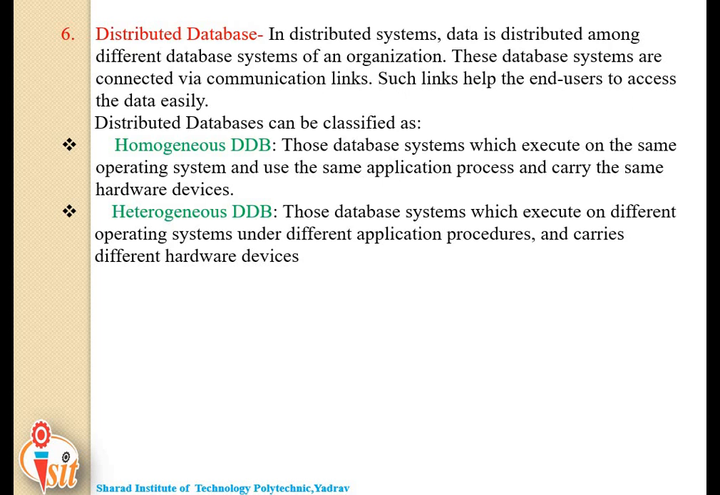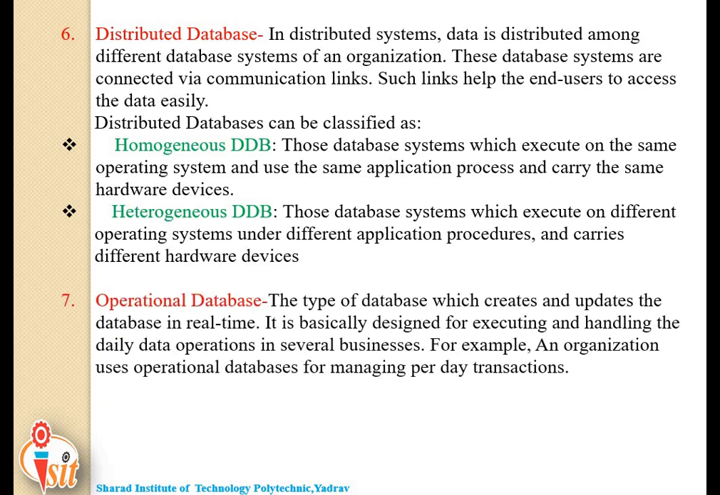Those database systems which execute on different operating systems under different application procedures and carry different hardware devices. In short, homogeneous means same operating system, same application process and same hardware devices. And heterogeneous is exactly opposite to the homogeneous: different operating systems, different application procedures and different hardware devices.